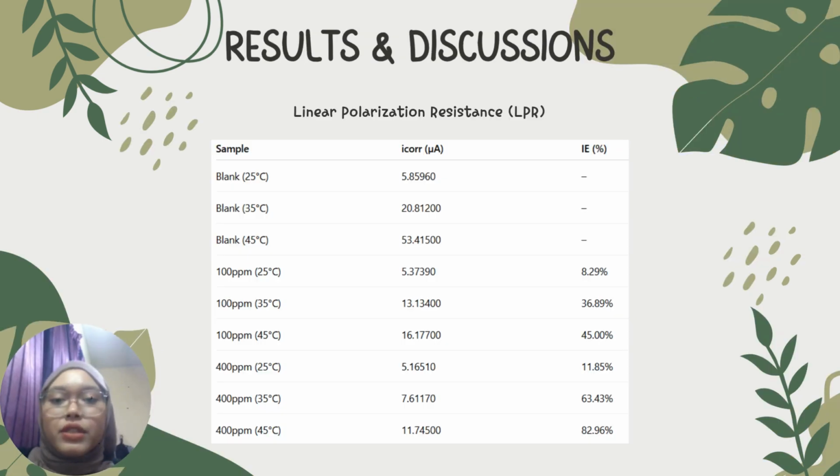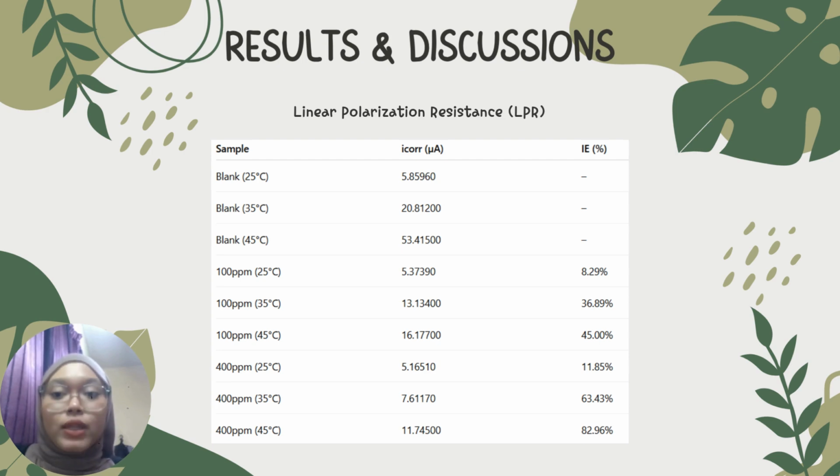Now I will explain the results and discussion from the linear polarization resistance or LPR analysis. From the result, we can see that corrosion current density, or called ICOR, increased as temperature increased, both in blank and inhibited sample. This is expected because higher temperature usually speeds up the electrochemical reactions, making corrosion more aggressive.